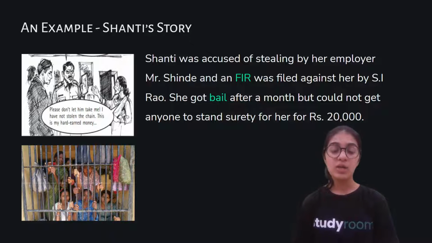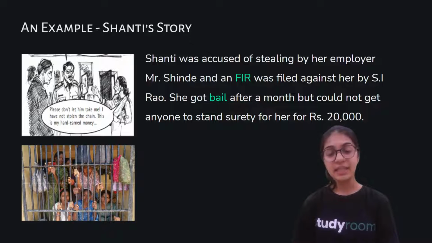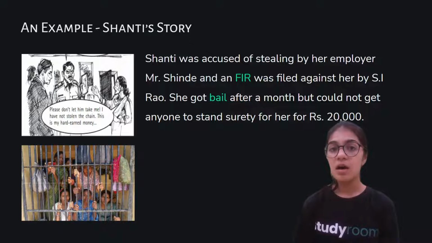And now she tells Mr. Shinde that her gold chain is missing, and she thinks that maybe the gold chain that is missing has been stolen by Shanti. Now Shanti is the domestic worker of their home. Now they think that the gold chain that is missing is stolen by the domestic helper, the domestic worker Shanti.